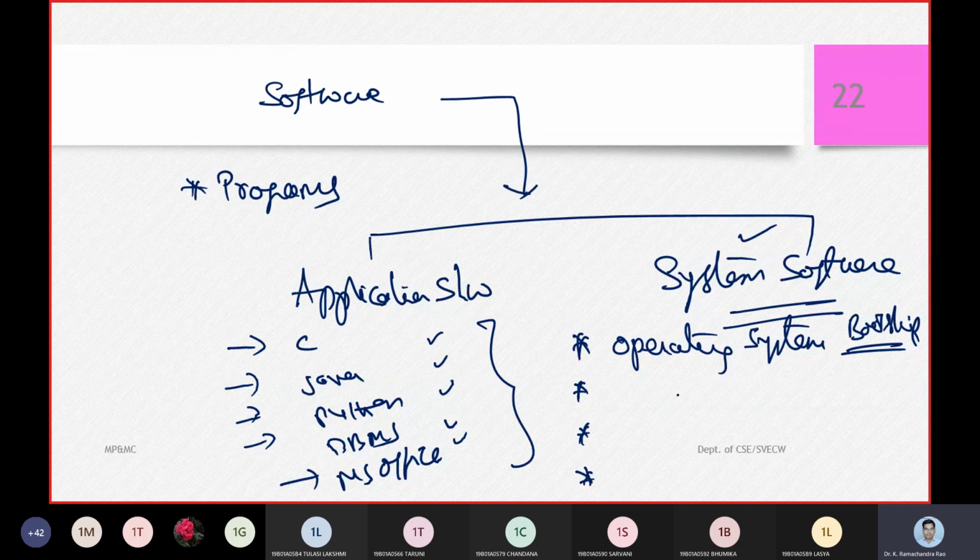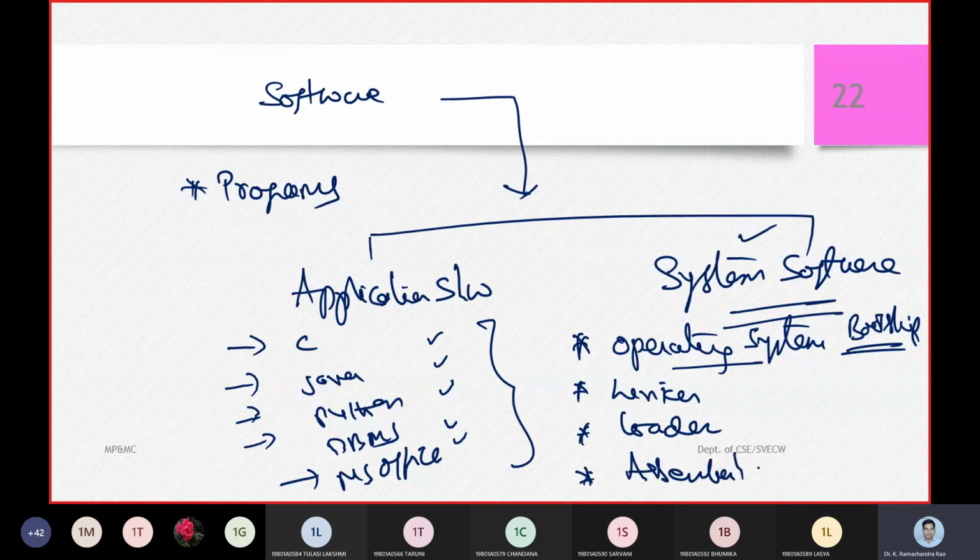Now, the operating system has some friends and family members: the linker, the loader, the assembler, and the compiler.